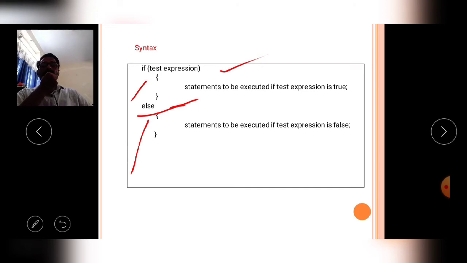In a very simple manner, if the test expression is true, it executes the first part, and if it is false, it executes the next block, the bottom block of the else statement. Like that the if else statement is executed.